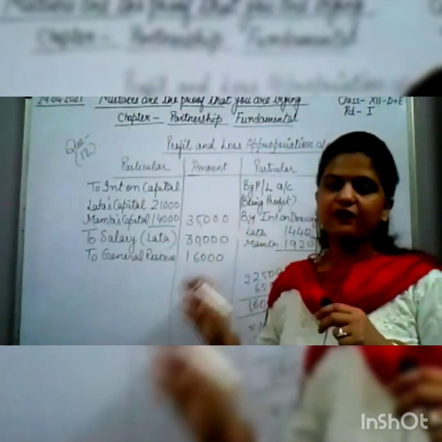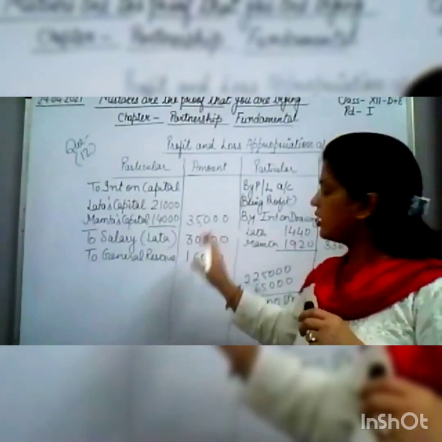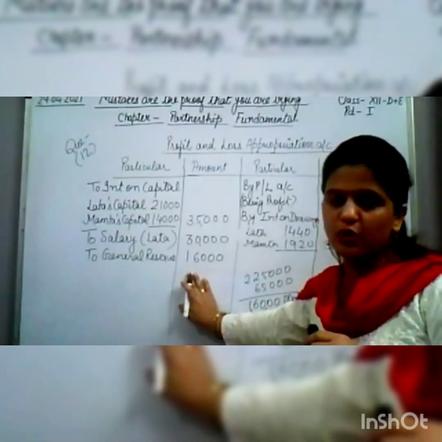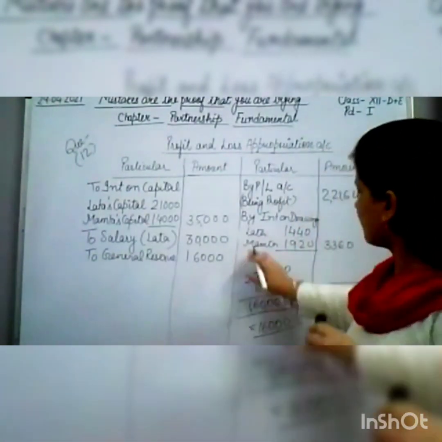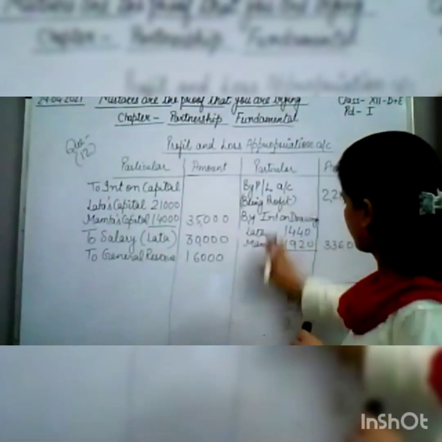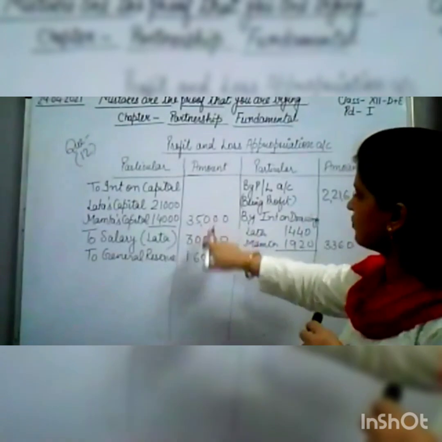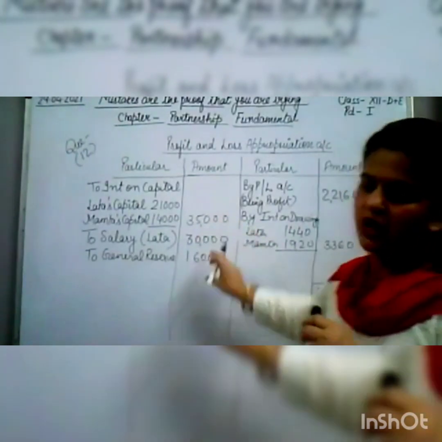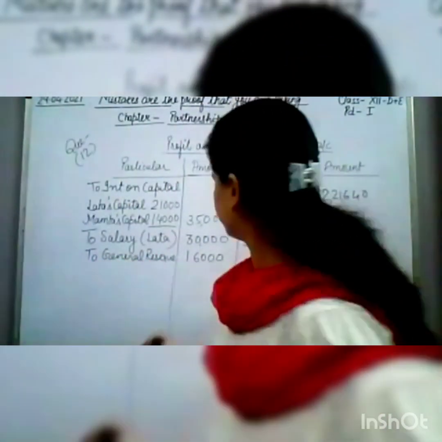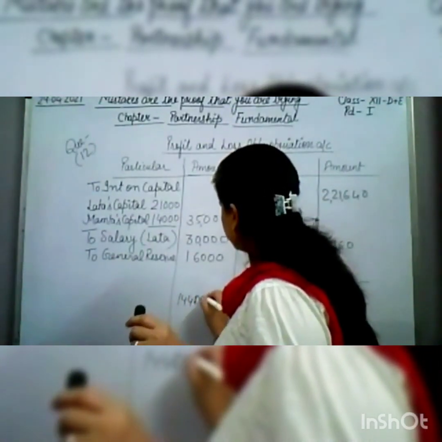Now again, after calculating general reserve, after putting the amount in reserve, now we have to distribute the profit among the partners. So we have to deduct it also from 2,25,000. 2,25,000 deducted 35, 30 means 65,000 plus 16,000. Then we'll get how much? We'll get 1,44,000.